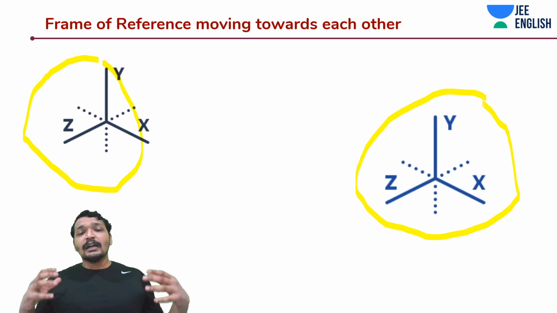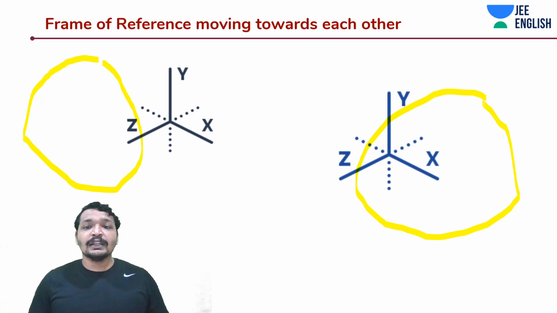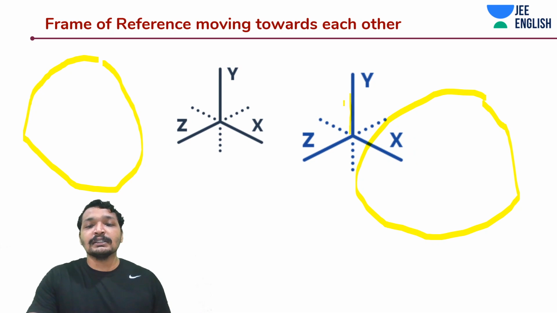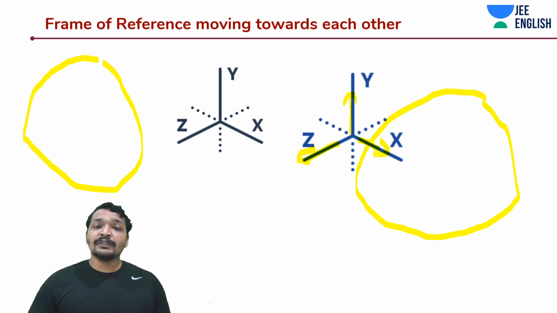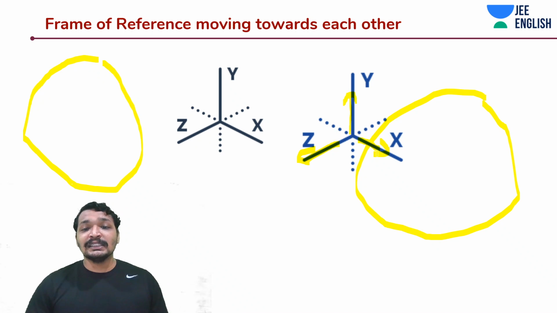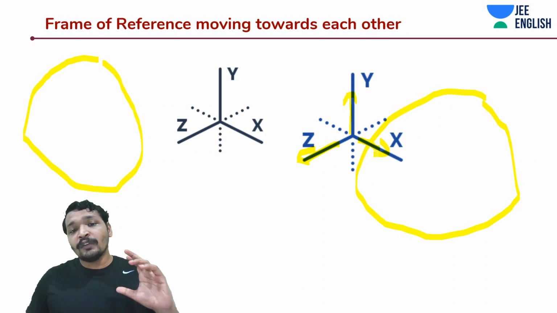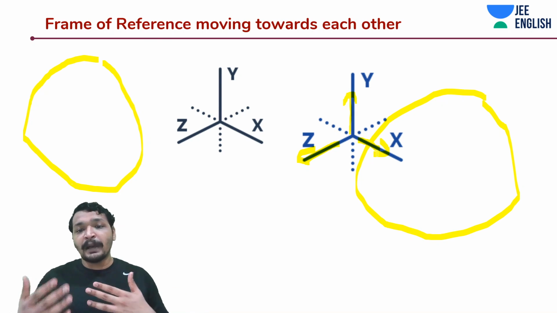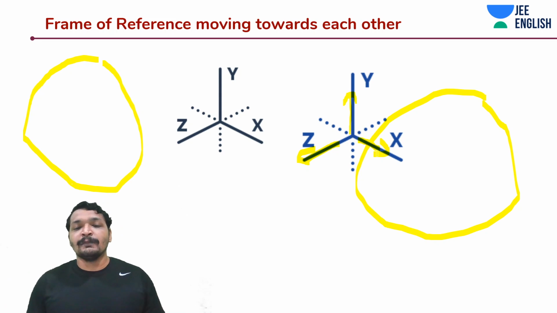They would look as if they're approaching each other with a certain velocity, and this velocity would be applicable for all 3 axes. In this case, they appear parallel, so you'll just observe the same velocity along the y-axis and z-axis. But let's say they are in a tilted direction, then the y velocity will also change, and the z velocity will also change. In this case, since they are parallel, you will see these 2 axes have the same velocity.